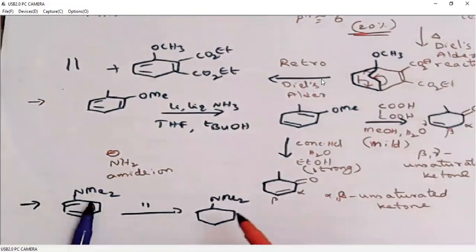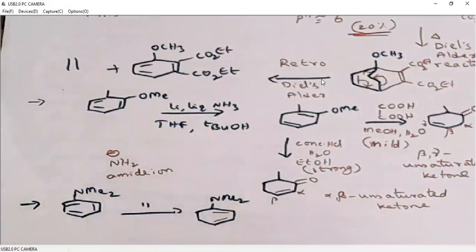So here we will get exclusively conjugated product. When we do Birch reduction on N,N-dimethyl aniline, we get conjugated product.